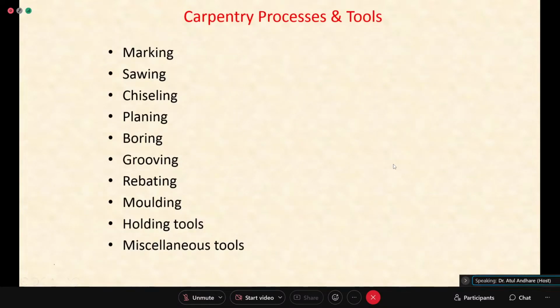Then if you look at the processes, there are processes which we have discussed in fitting also, like marking. Then you have the sawing operation, then boring or drilling operation. Then we'll see some tools, holding tools and other tools. We'll see some of these operations and some of the tools used for them. Some of the tools are similar to those in fitting, only relatively lighter or less sharp, because you are cutting wood, not metal.